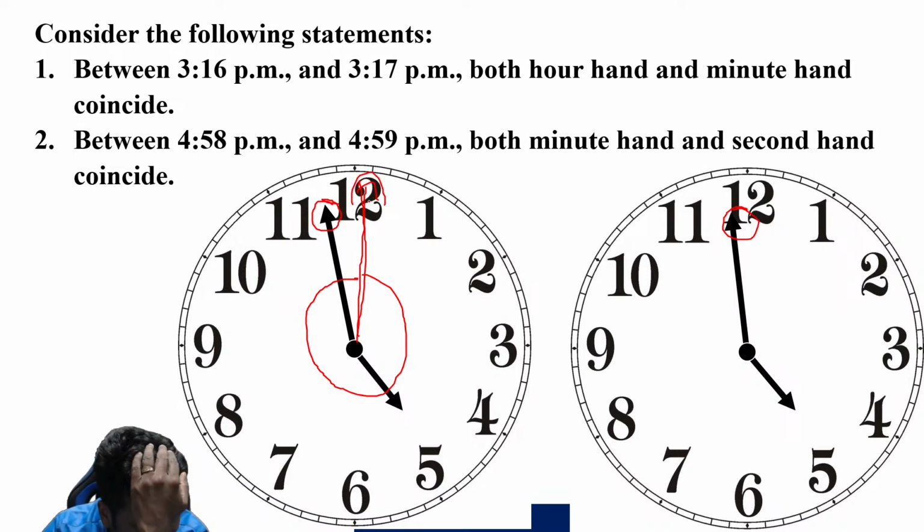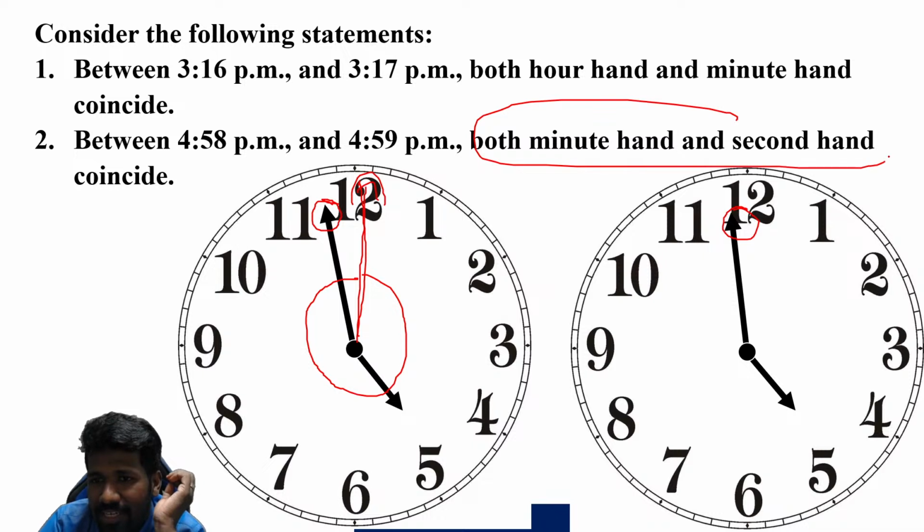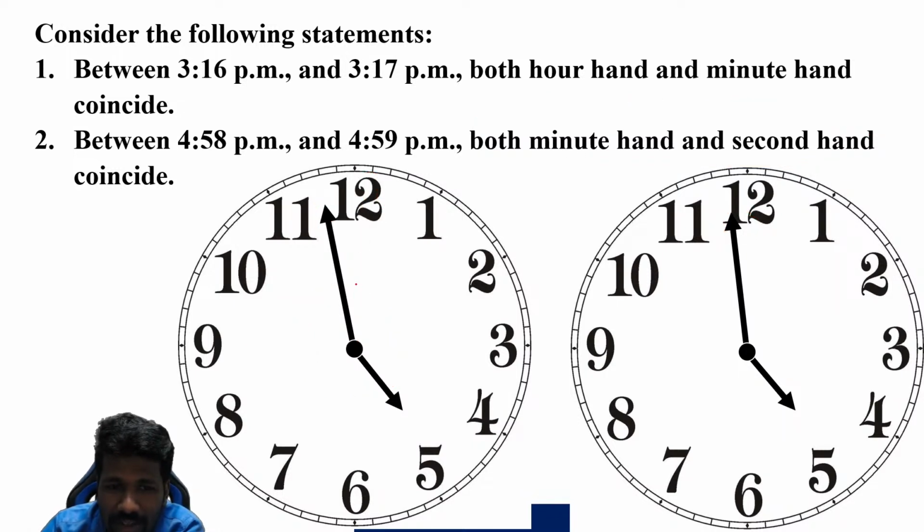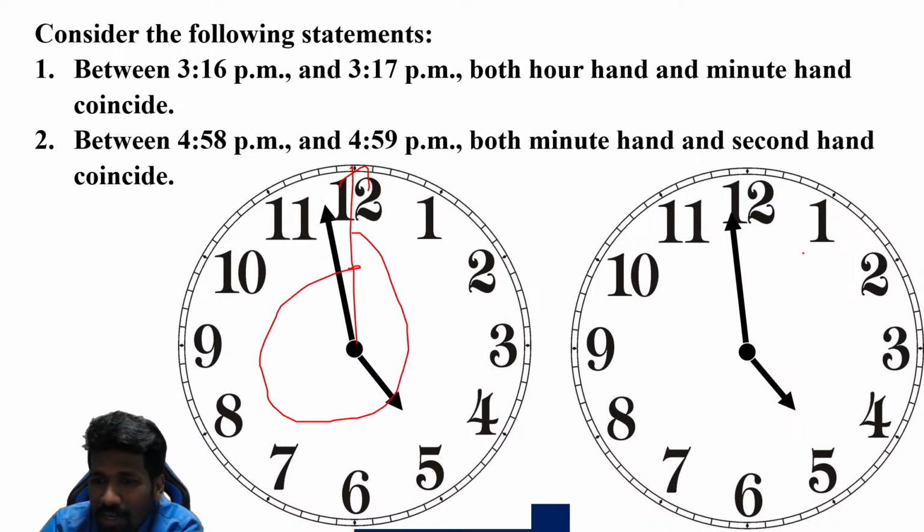Because in every minute, the second hand will travel 60 seconds, and 1 minute is 60 seconds, that means one full cycle or one full circle. In this full circle, the second hand will meet our minute hand for sure.